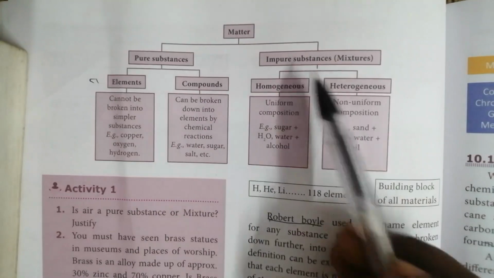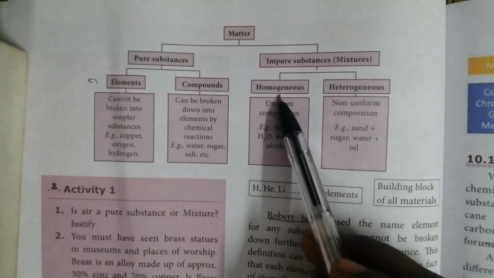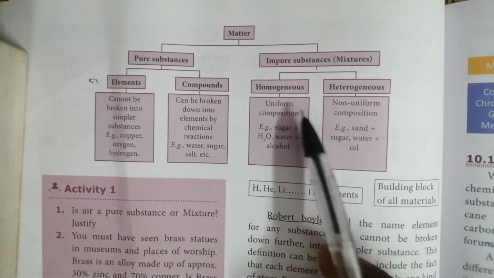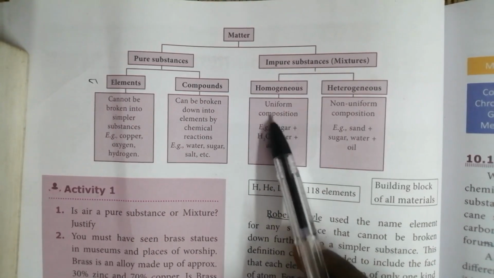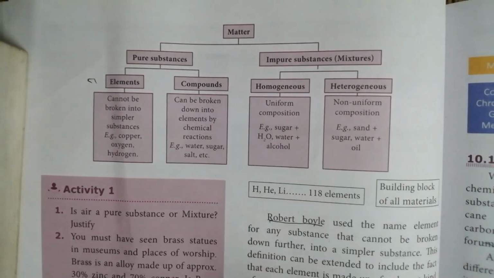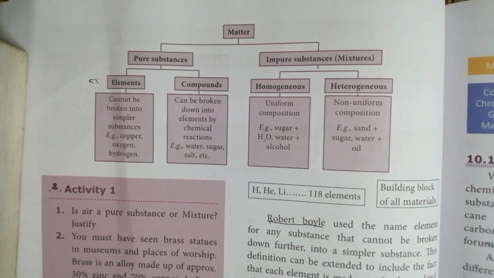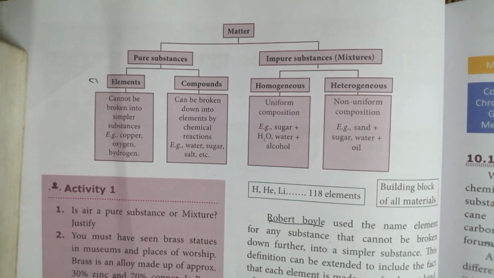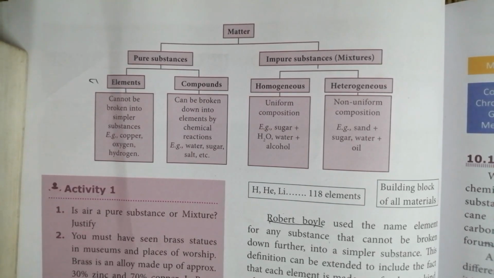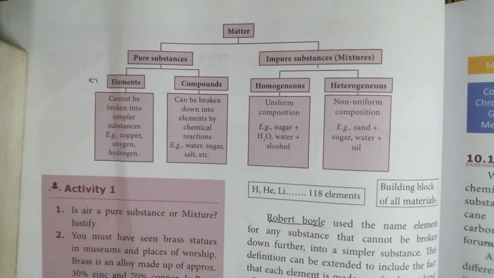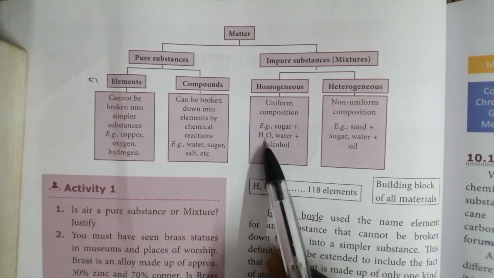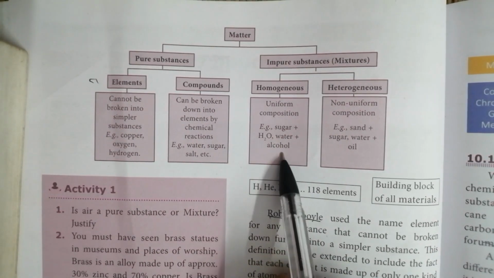Okay, and impure substance. Impure substance is homogeneous and heterogeneous. Homogeneous means a uniform composition. Okay, we discussed a lot of examples of homogeneous mixtures, right? Sugar plus water, salt plus water. When we mix them together, we cannot see the sugar particles separately or the salt particles separately, right? So that is a uniform composition. See the examples: sugar plus water and water plus alcohol.